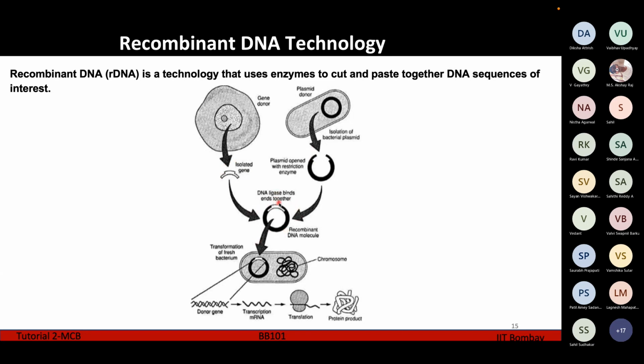Now this recombinant plasmid contains both the bacterial DNA in this black portion here, as well as our gene of interest, which is the white portion. This recombinant plasmid is inserted into a third cell, which is going to replicate multiple times. On replication, this third cell generates multiple copies of our gene of interest. After replication, the processes of transcription and translation take place, and ultimately we get a huge amount of protein from our gene of interest.